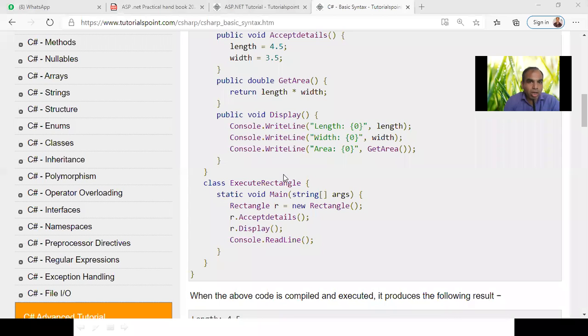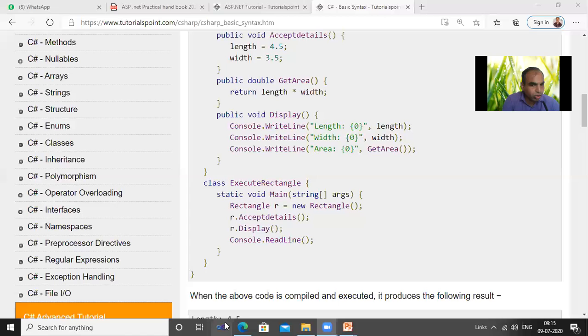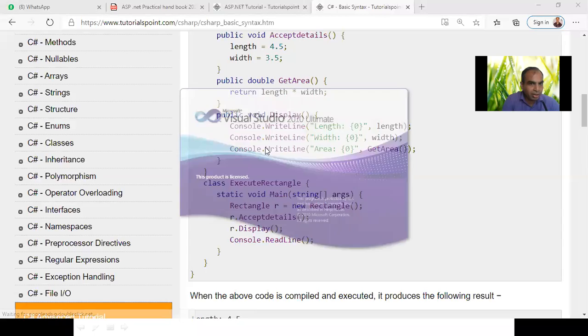Okay. So this is the code. I will show you the practical again, how we have to do it. I just stop the sharing and go again. Share the screen. I start Visual Studio 2010.